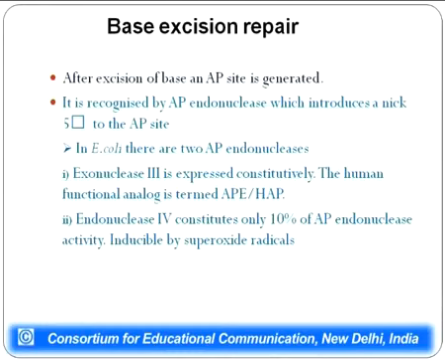So, this exonuclease 3 is expressed constitutively in the E. coli cell, and the human functional analog of this particular exonuclease is known as APE/HAP protein. This is expressed constitutively. However, there is another type of endonuclease which is known as endonuclease 4 in E. coli, which constitutes only 10% of the activity, but it is very much inducible by superoxide radical damage. Whenever DNA is damaged by superoxide radical, it leads to expression of this particular endonuclease. Now, both these endonucleases can make a cut 5' to the apurinic site generated by DNA glycosylase activity.